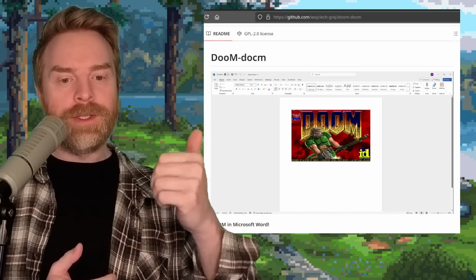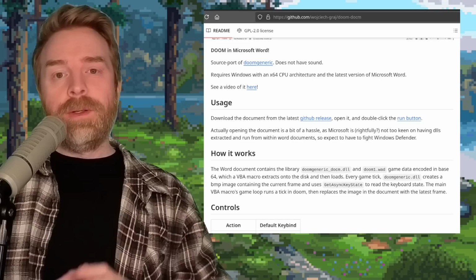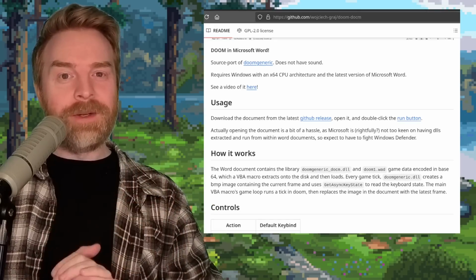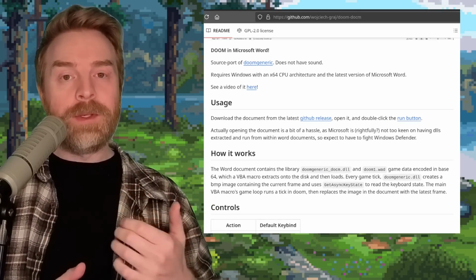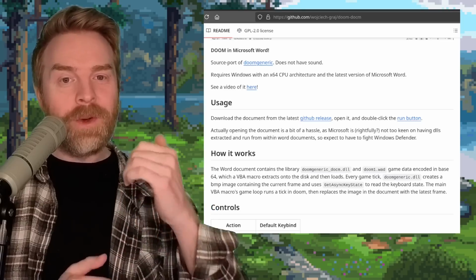Someone has ported Doom to Microsoft Word. No surprise here, there is no sound. It's probably not going to be the most optimal version of Doom, but at the same time, it's 100% free and open source.